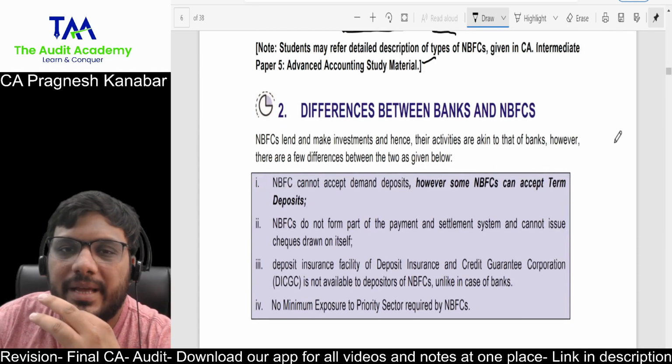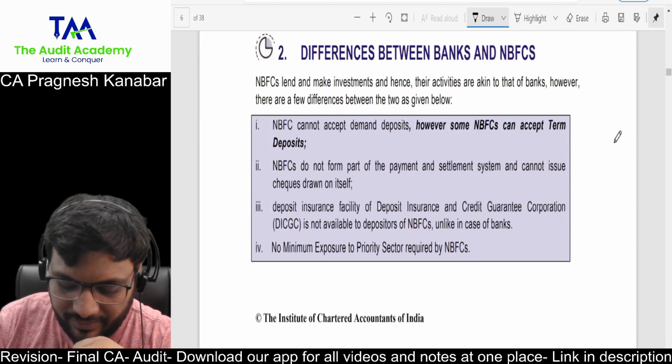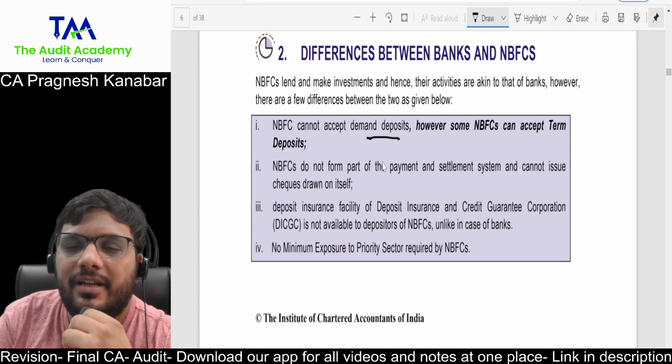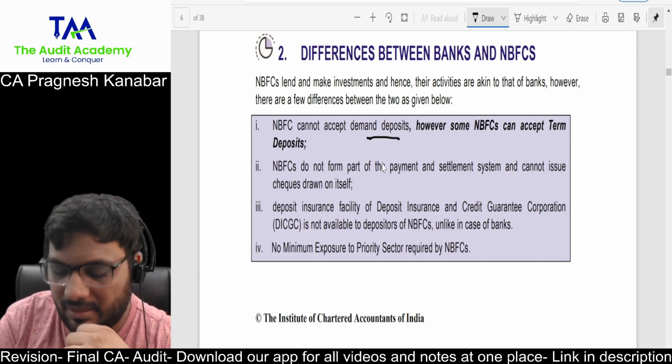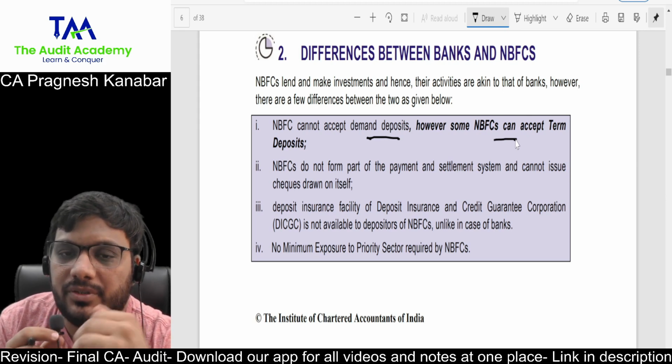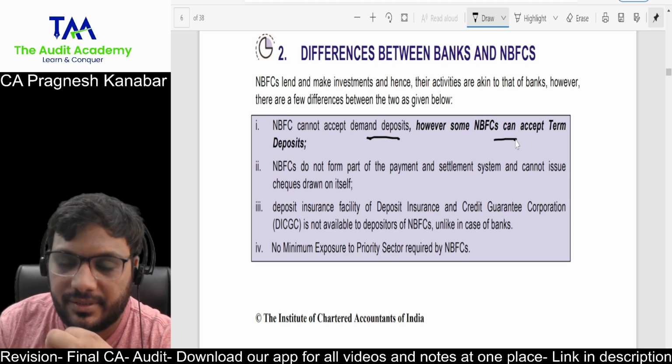Now, difference between banks and NBFCs. Look at this. You know that NBFCs cannot accept demand deposits. You can't have a current account, savings account over there. However, some NBFCs which are allowed to accept public deposits can accept long-term term deposits. All right, but they cannot accept demand deposits.